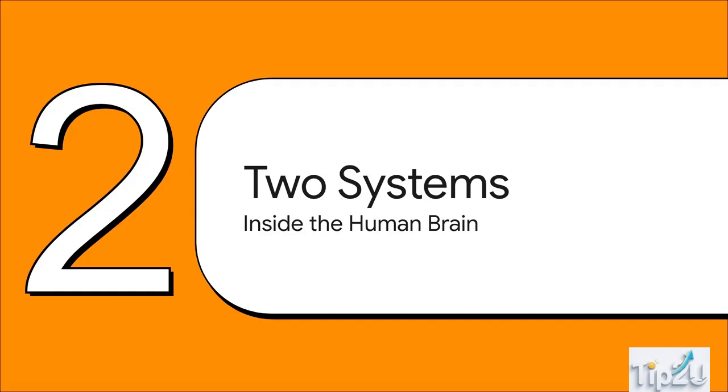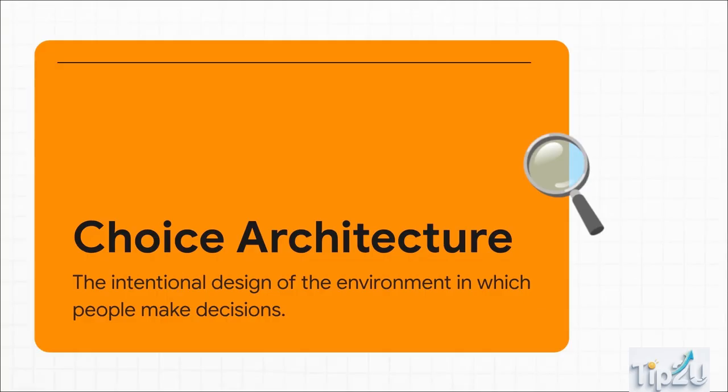Section 2. Two systems of thinking inside the human brain. To really understand how our brain reacts to the world, we first have to understand the world we're reacting to. And this brings us to a foundational concept, choice architecture. Simply put, this is the intentional design of the environment in which people make decisions. And here's the secret. There is literally no such thing as a neutral design.